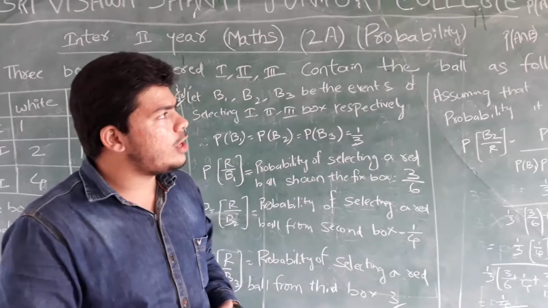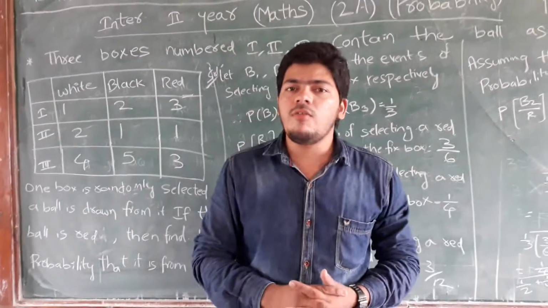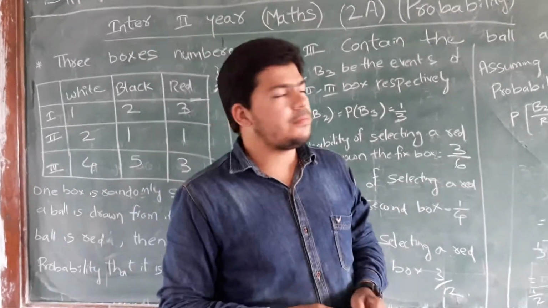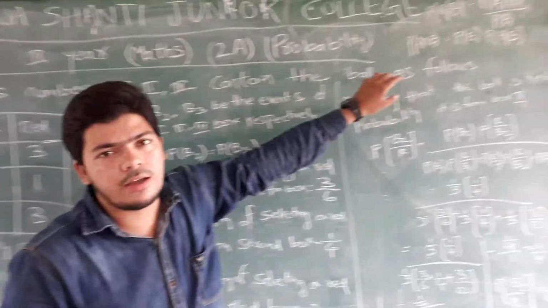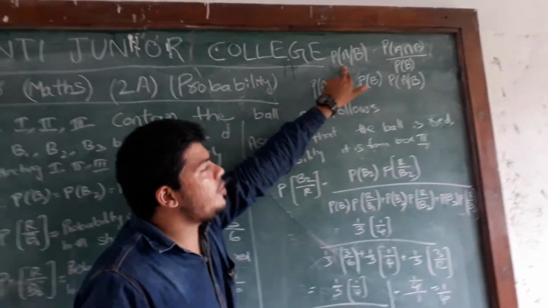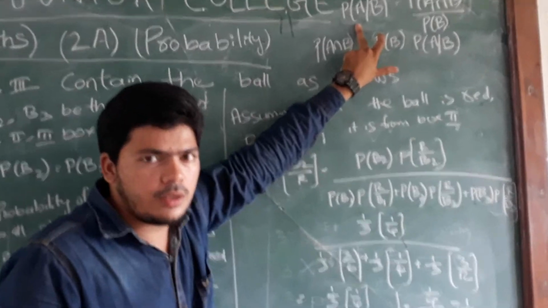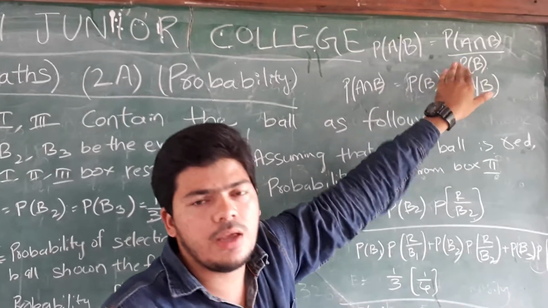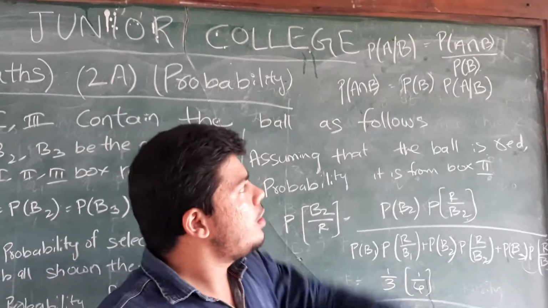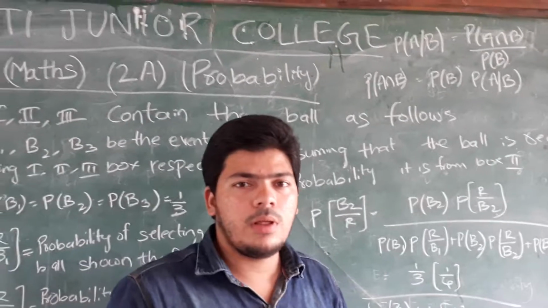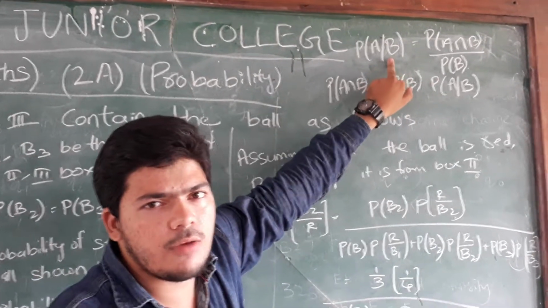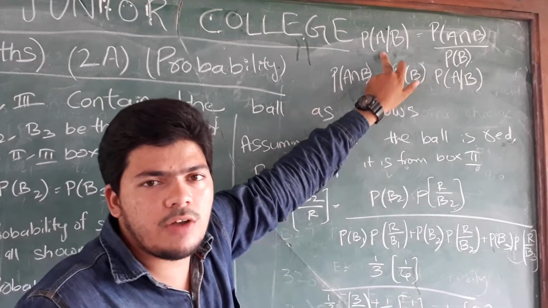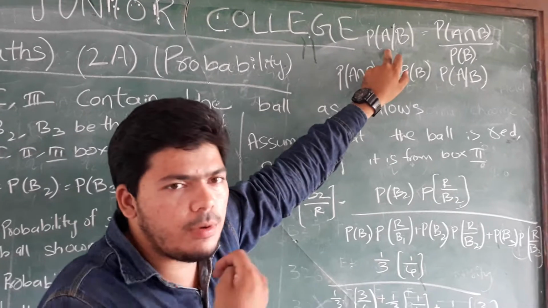The problem today is based on one of the conditional properties of probability. So I want to explain the formula. Probability of A by B, or A stroke B, is equal to probability of A intersection B by probability of B. What does it mean? It means that B is confirmed, but A has more chances. In the problem you will understand.